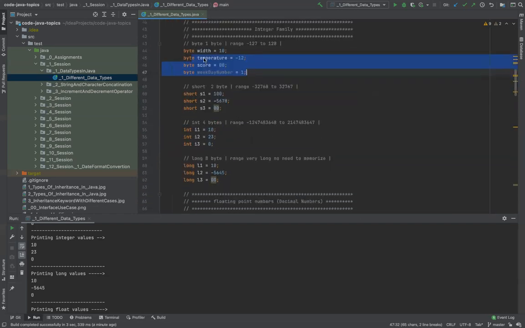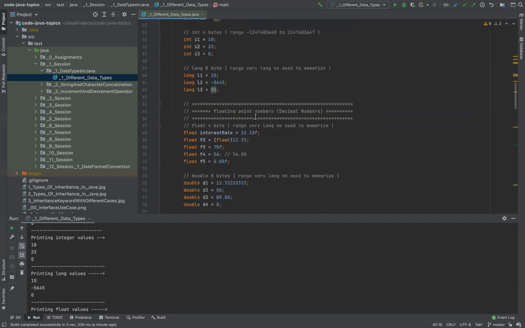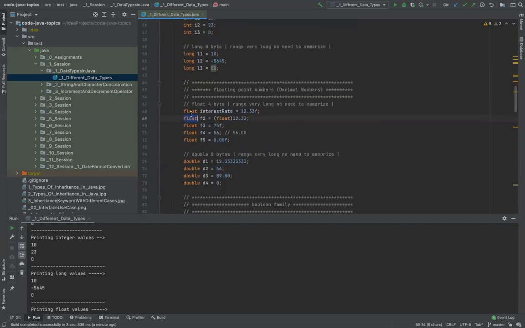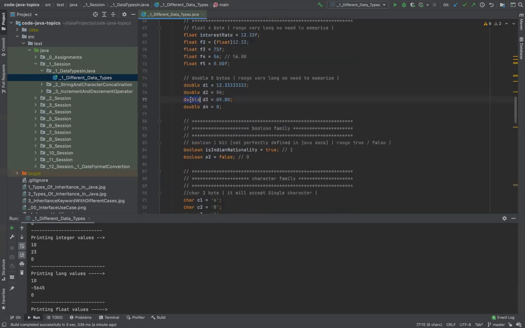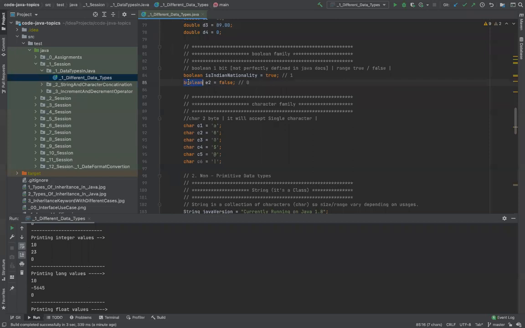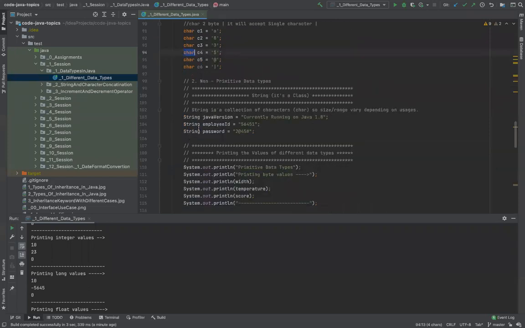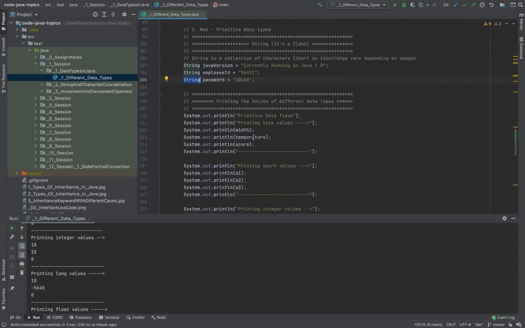Try to change values. Try to enter some other value inside short. If I try to save an integer value in float, what will happen? Try to mess around with the double. Try to mess around with boolean. Try to change characters. Do something with these strings, right? Play around with it and keep on running this. Okay, and that is how you should be doing it.